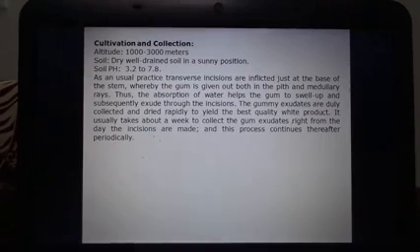make incisions with the help of a sharp instrument just at the base of the stem, due to which gum is given out from both the pith and medullary rays. Thus, the absorption of water helps the gum to swell up, and due to this it exudes through the incisions. The gummy exudate is duly collected and dried rapidly to yield the best quality white product. It usually takes about a week to collect the gum exudate right from the day the incisions are made, and this process continues thereafter periodically.